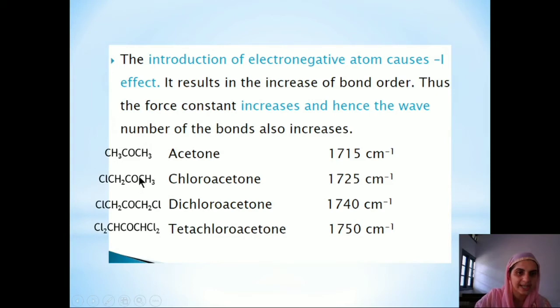As oxygen is an electronegative atom and will not leave the electrons, the bond strength of CO will increase as the bond length decreases. So as the bond strength increases, the force constant will increase and further the wave number will also increase. Now further, if we introduce more Cl groups, we will get the absorption bands at higher wave numbers.